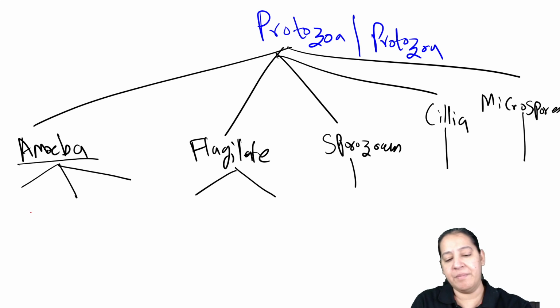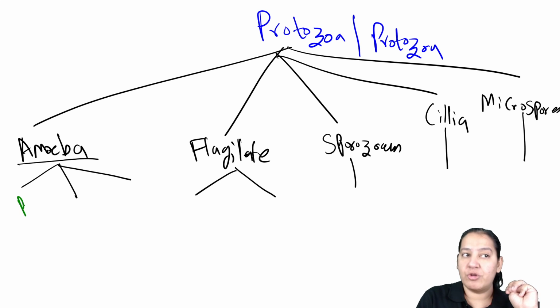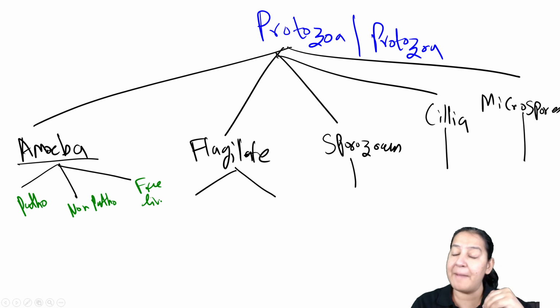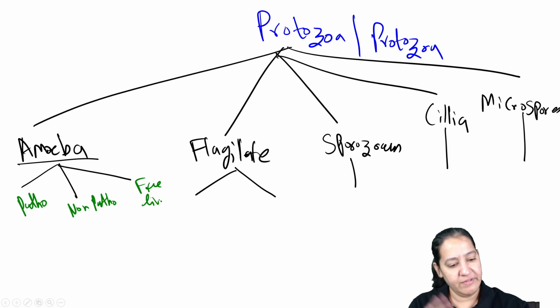The 3 types of amoeba. What are the 3 types of amoeba? Pathogenic amoeba, which cause disease in humans. Non-pathogenic amoeba, which do not cause disease in humans. And free-living amoeba, in which man is the accidental host. So we will finish it.